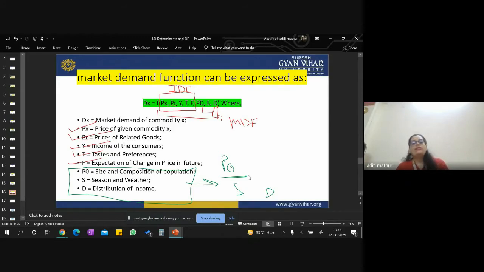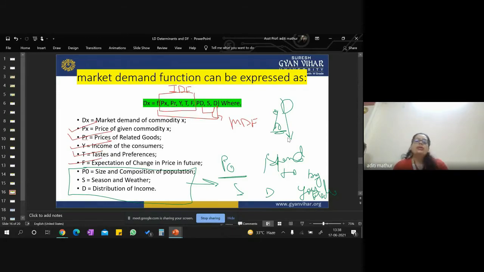And then D stands for distribution of income. Very important. What do you mean by distribution of income? That means how much income, in percentage on an average, people spend to buy your product. Because if this income percentage decreases or increases, your demand also varies.